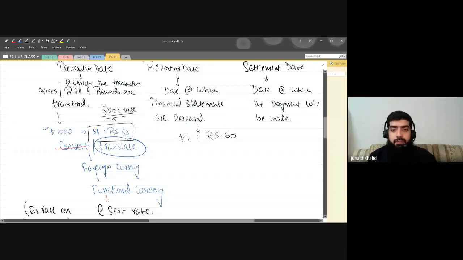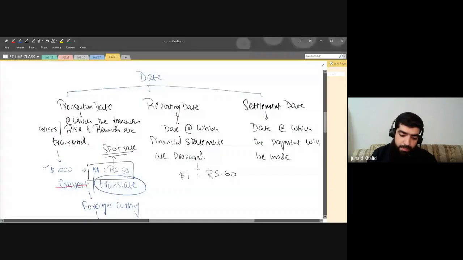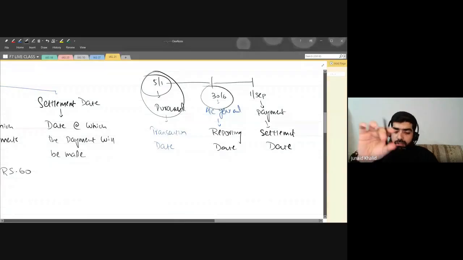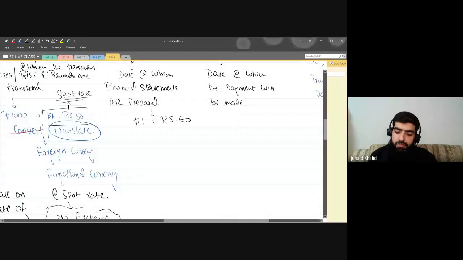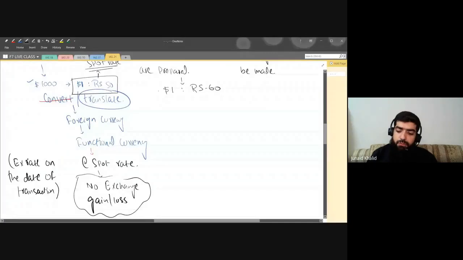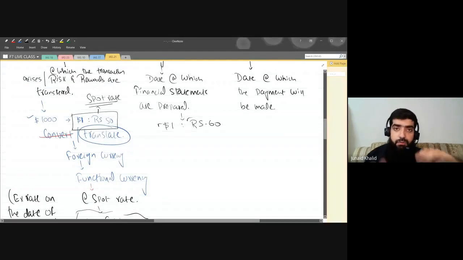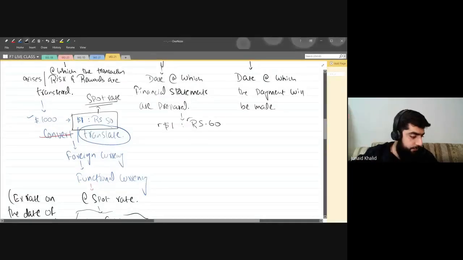And this could happen that, for example, on the 1st of January we have a transaction date. So on 30th June, after 5 or 6 months, obviously the exchange rate would change. Now the exchange rate is $1 equivalent to 60 rupees. So what are we going to do? Can you please let me know what we are going to do?